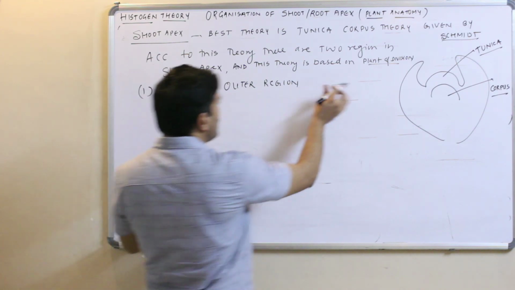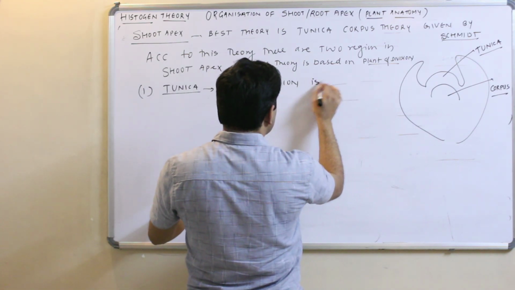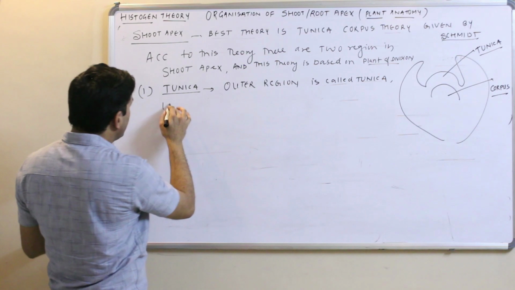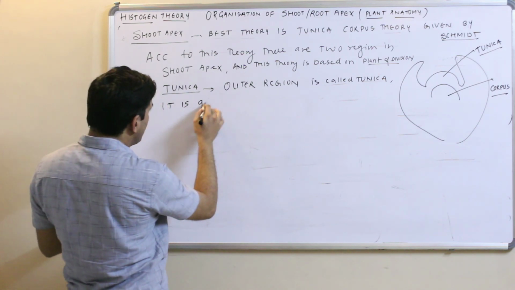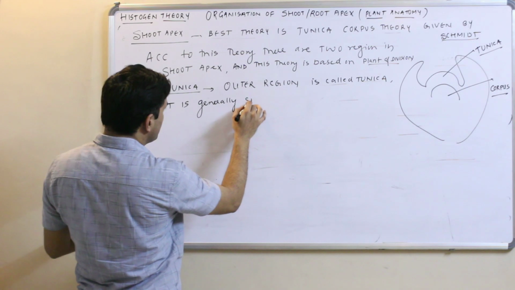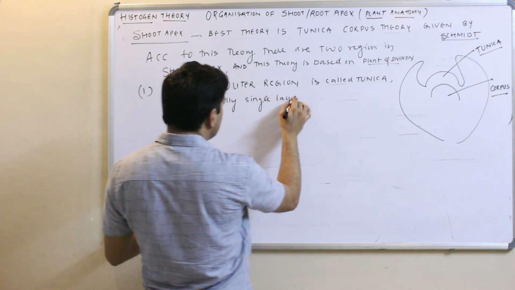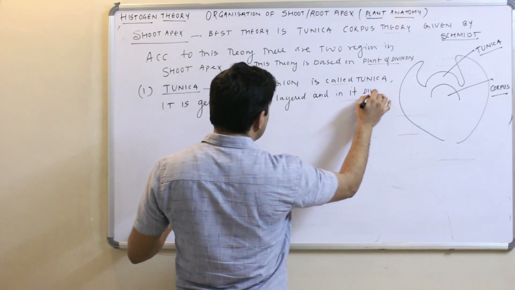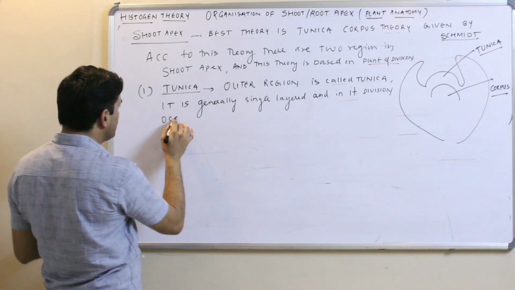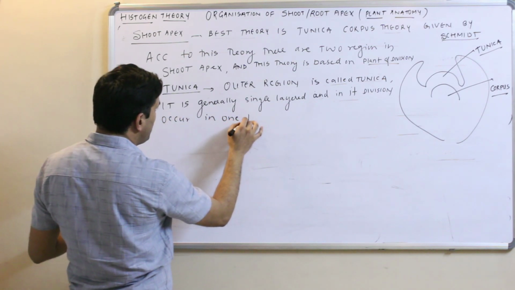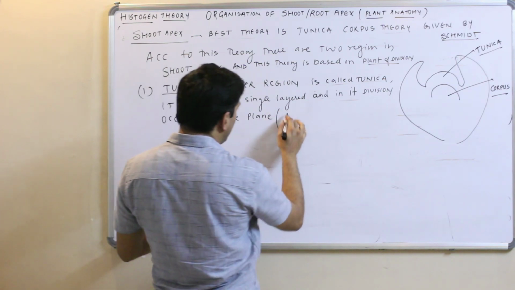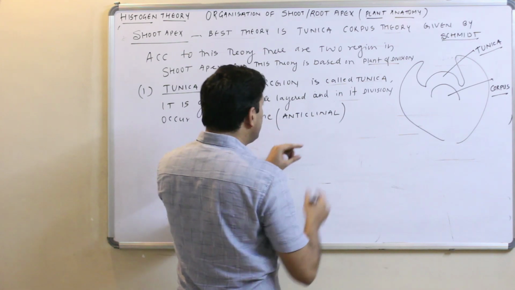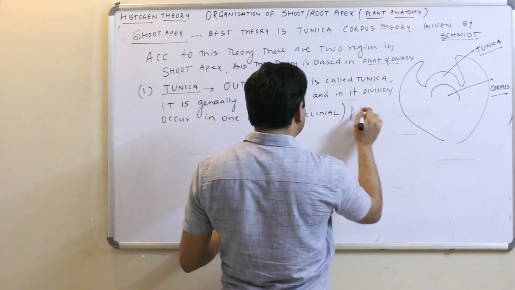According to this theory, the outer region is called tunica. It is in the shoot apex. It is generally single layered, and in it division occurs in one plane only. One plane, that is anticlinal plane only.